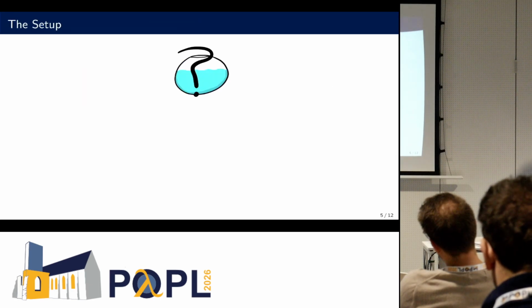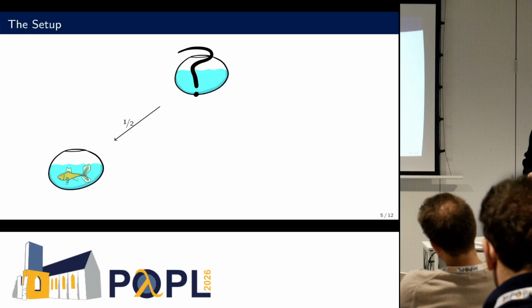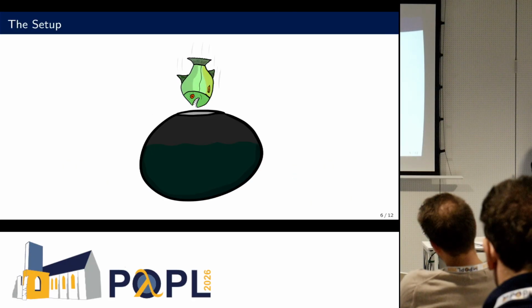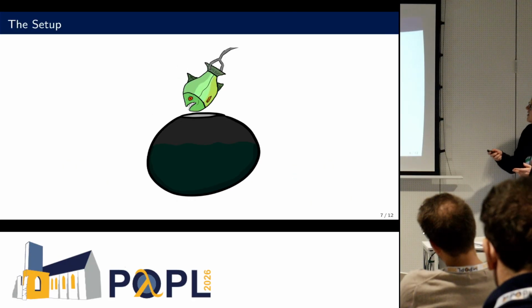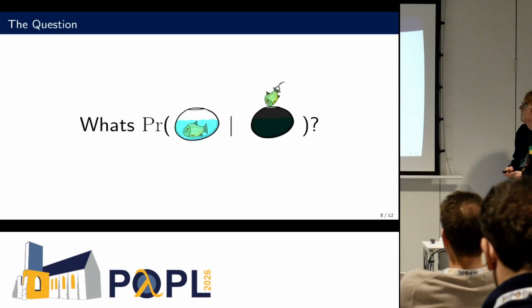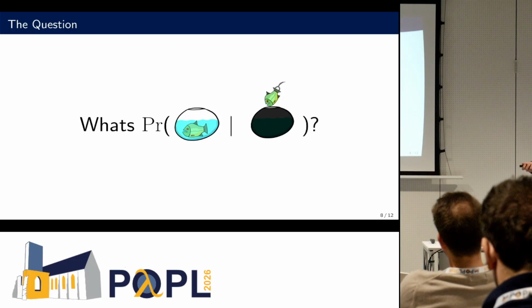Now, at the start of this problem, we have our fishbowl. Remember, we painted it black for some reason, so we cannot see anything, but we know that there's one fish inside. And we know that it is either a goldfish with probability 1/2 or a piranha with probability 1/2. Now what we do is we throw another piranha inside, and right before any of the fish may attack each other, we just remove one fish, and this happens to be a piranha. Now, the question here is, what is the probability that we start with a piranha given that we remove one at the end after following all these steps?